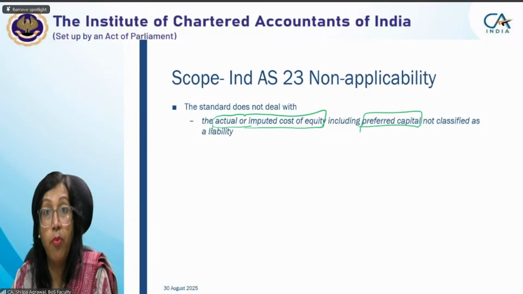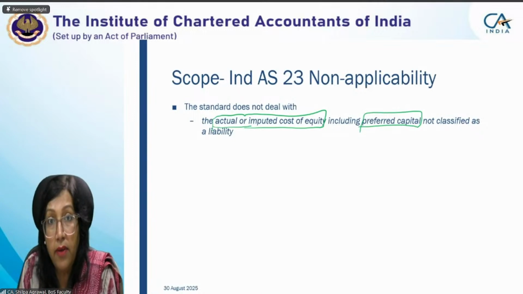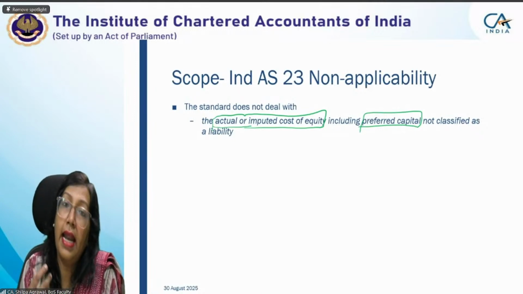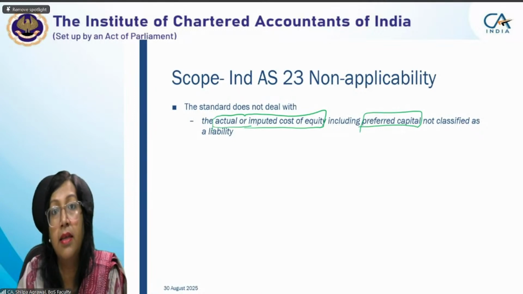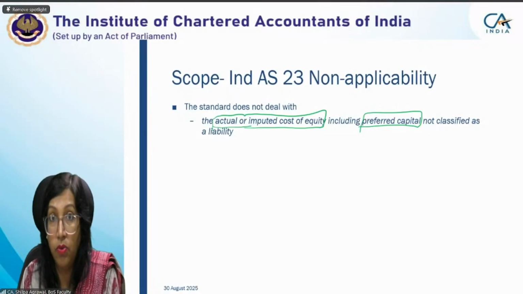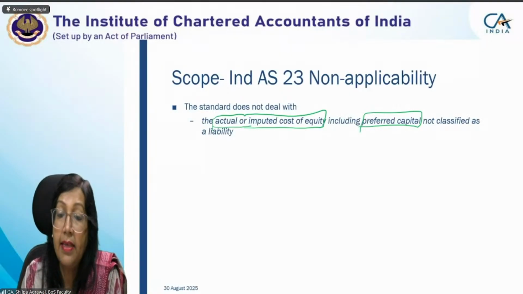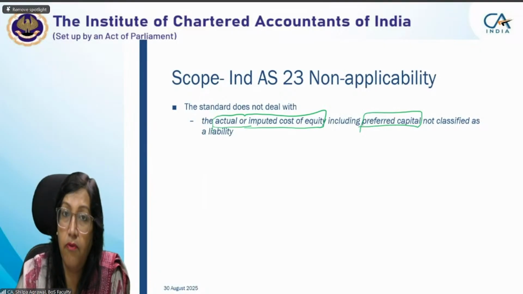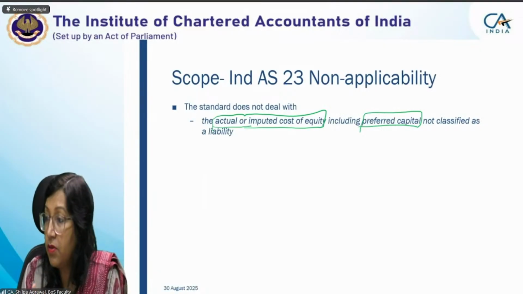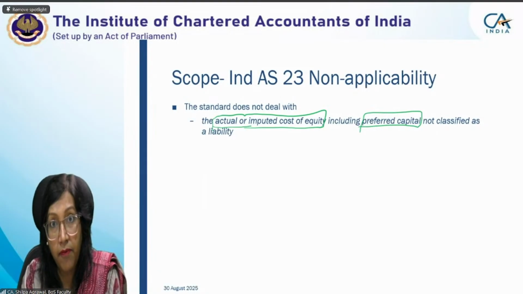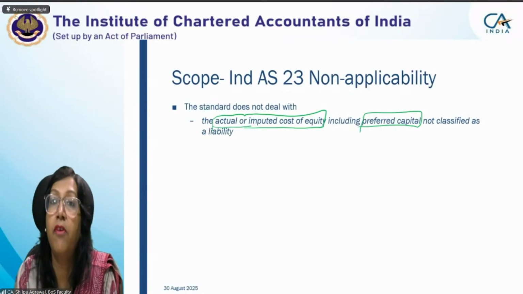In case I'm not borrowing and I'm using my own fund, then I have to pay dividend to the shareholders. So that dividend is also my cost, and it should be considered here as a borrowing cost. But no, it is imputed cost. Why is it imputed cost? Because dividend is not an expense, it is an appropriation of profit. So it will be an imputed cost on equity share capital. Similarly for preference shares also.